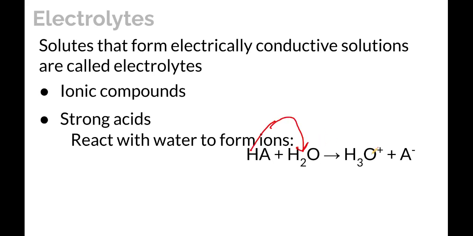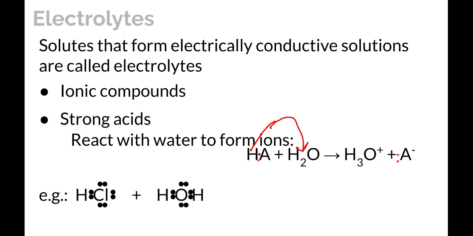It'll attach to water, so now water is H3O, but because the proton leaves its electrons behind in that bond, this has a positive 1 charge because it got a proton, but it didn't get any more electrons. And then this anion kept the electron that it was sharing with hydrogen, and so it now has a negative charge. So now you have charged particles in solution, and they can conduct electrical current.